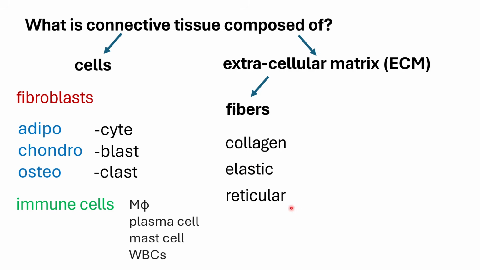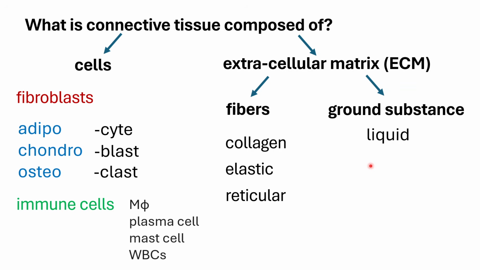Your reticular fiber is usually seen either with only collagen or elastic, but this is the rarest of the three. Then, of course, aside from the fibers, you would have your ground substance. The ground substance, interestingly, is the material wherein both your cells and your fibers are embedded or floating.